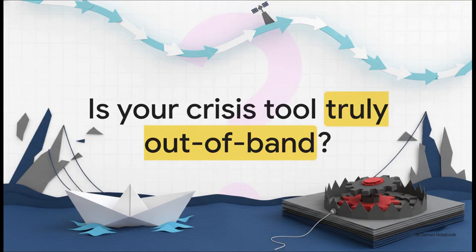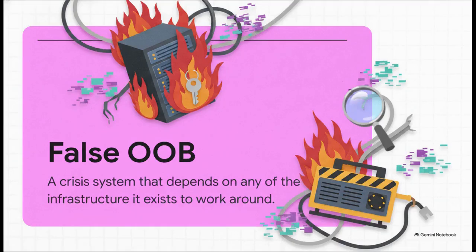I mean, if your crisis system depends on the very same network it is supposed to bypass, it's not a lifeline at all, right? It acts as a trap. It just lulls you into this false sense of security right up until the exact second you need it most. And that really brings us to a foundational definition here. A false OBU, or a false out-of-band system, is a crisis communication system that depends on literally any of the infrastructure it exists to work around.